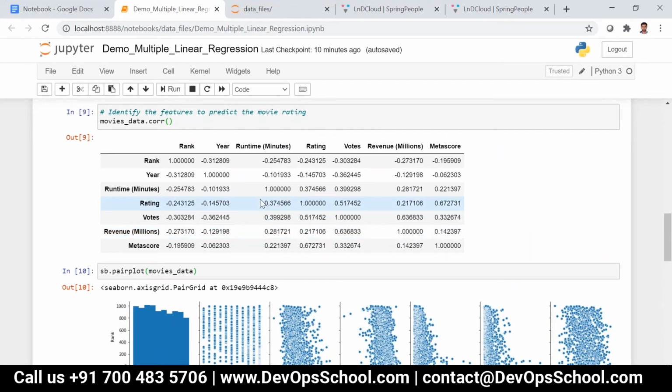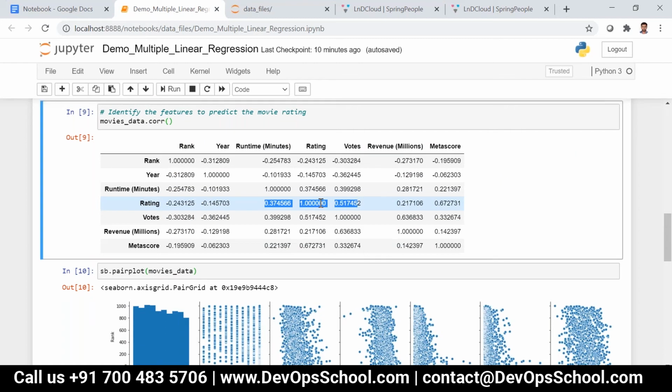We will be taking all these features, like runtime minutes, votes, revenue millions, Metascore, separately, and then we'll also take the combinations, and you can see the difference in the accuracy.